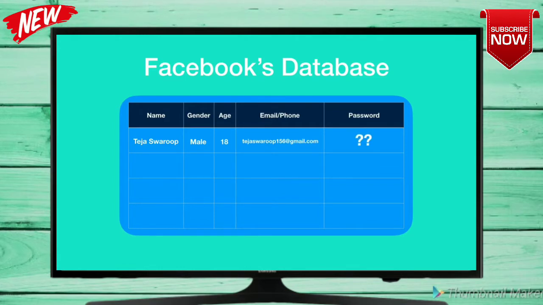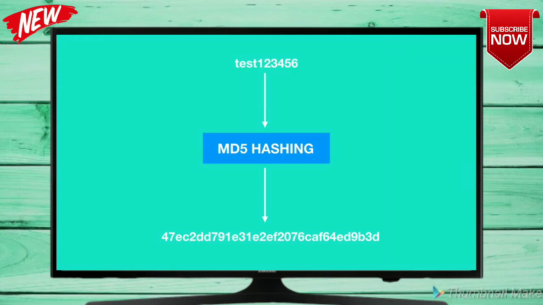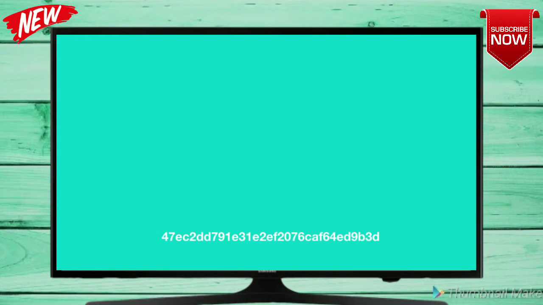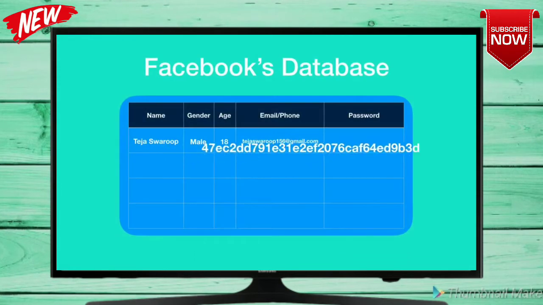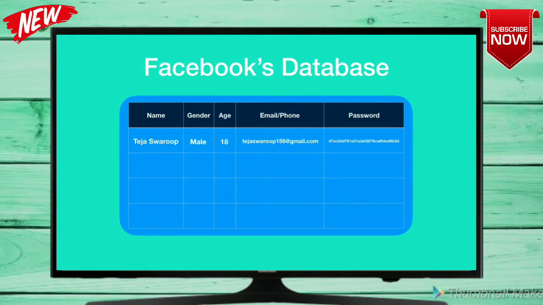But what about the password? As I told you, a password will never be saved as plain text in a website's database. So this password is given as input to a hashing algorithm, and the output given by this hashing algorithm is the encrypted form of the password, which appears to be random but is not. This hashed password is saved in Facebook's database but not the plain text, which means the password which you entered will never be saved on Facebook's database as plain text. Instead, only its encrypted, or in other words, the hashed password is saved in Facebook's database.